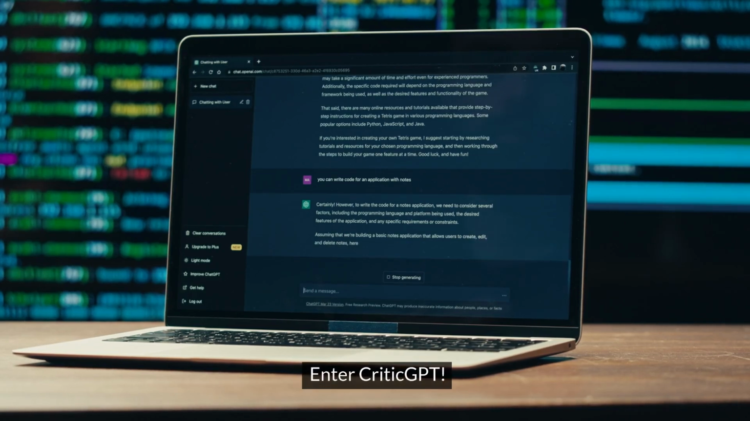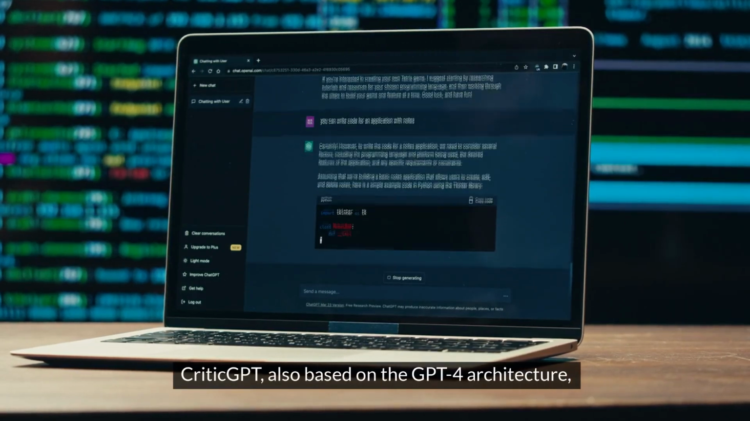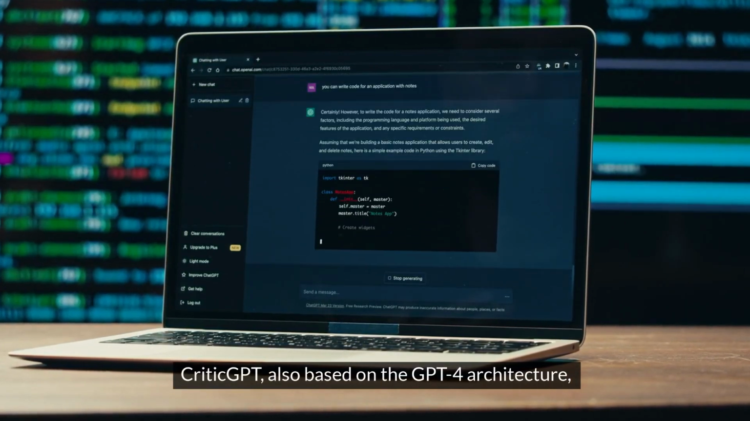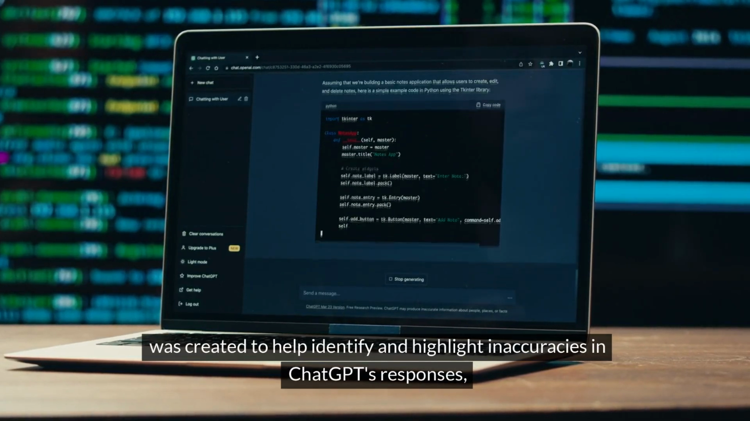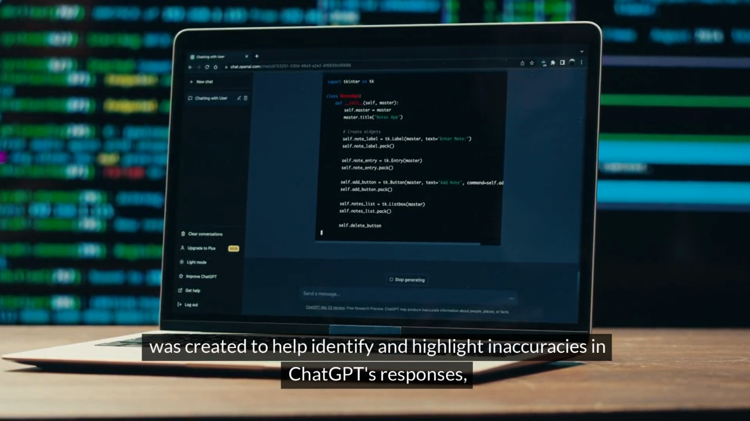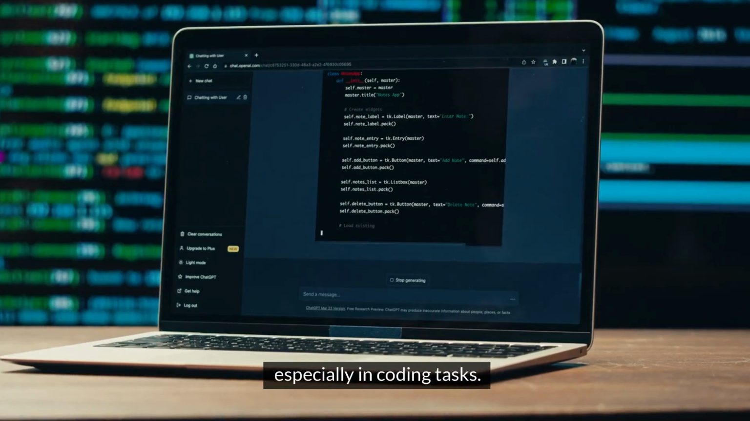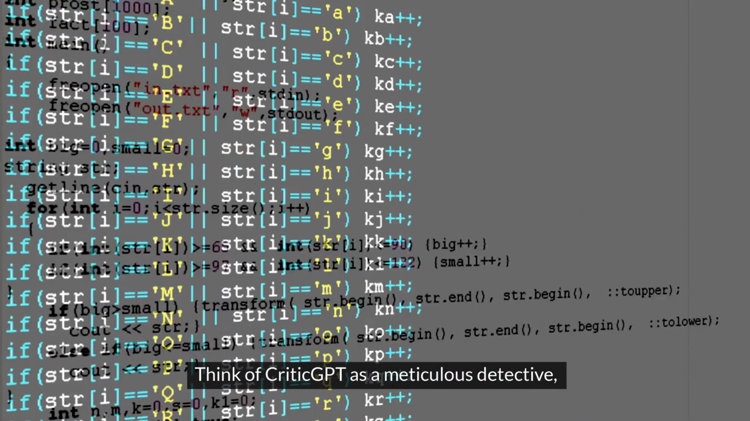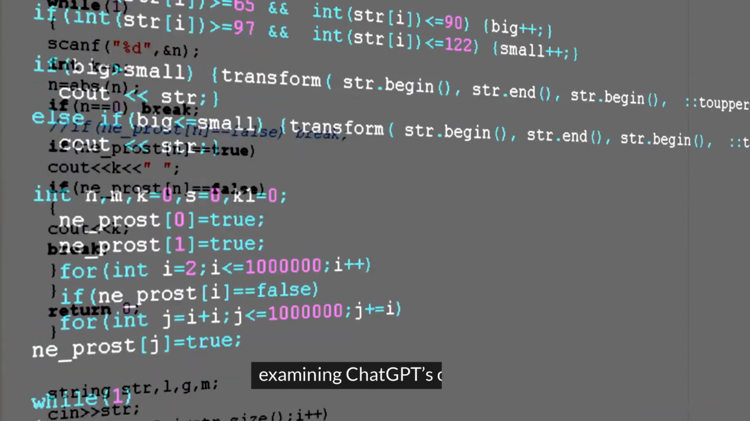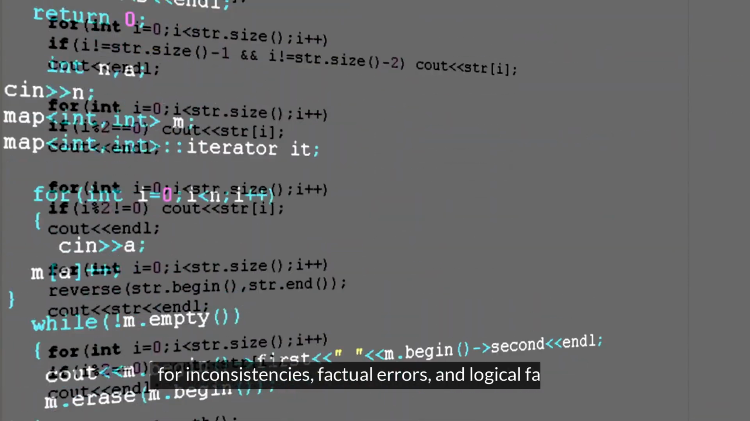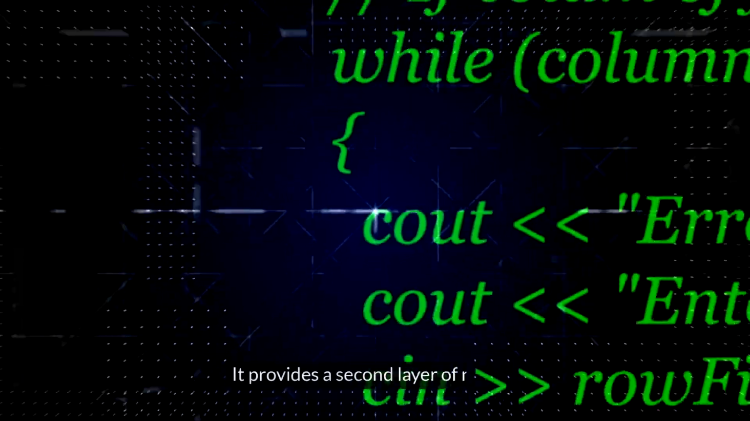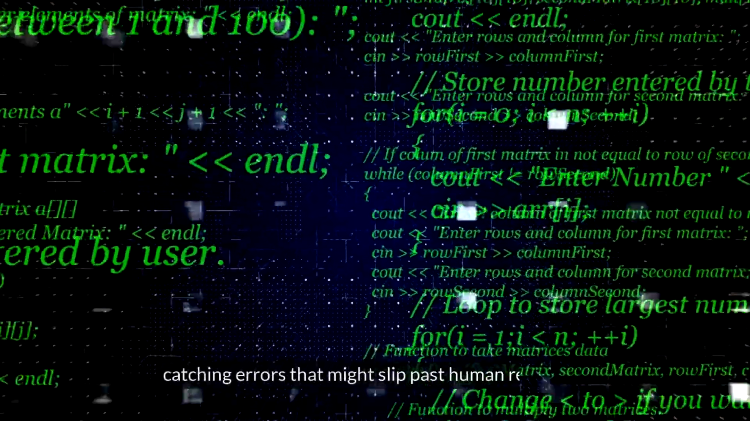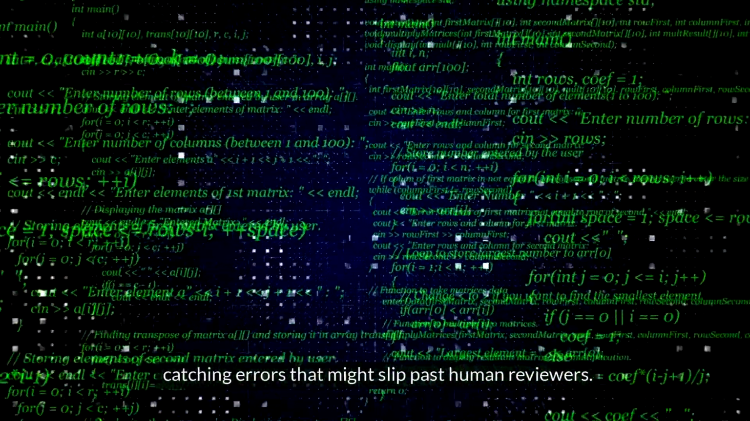Enter CriticGPT. CriticGPT, also based on the GPT-4 architecture, was created to help identify and highlight inaccuracies in ChatGPT's responses, especially in coding tasks. Think of CriticGPT as a meticulous detective, examining ChatGPT's output for inconsistencies, factual errors, and logical fallacies. It provides a second layer of review, catching errors that might slip past human reviewers, and the results have